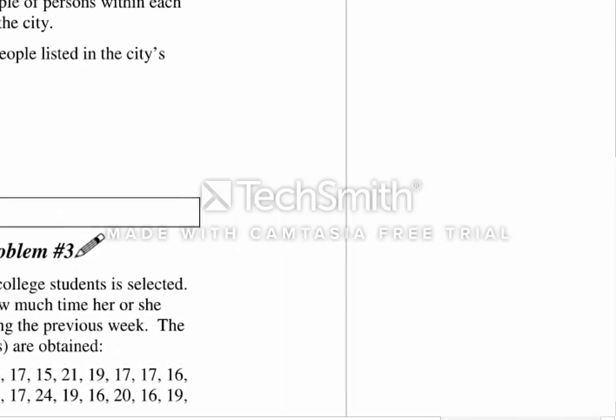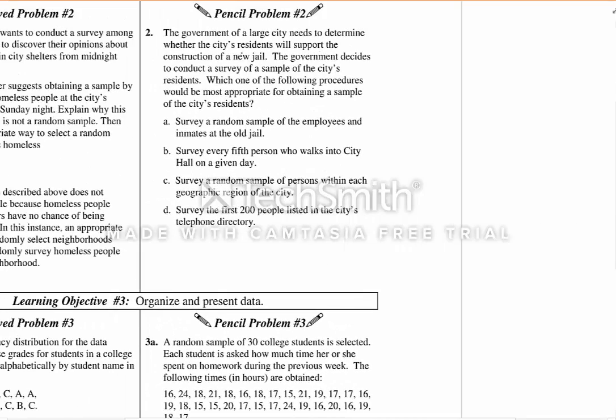Kind of a no-brainer there, but you'll see the problems in your homework that deal with that are pretty similar. Number 2 says, the government of a large city needs to determine whether the city's residents will support the construction of a new jail. The government decides to conduct a survey of a sample of the city's residents. Which one of the following procedures would be most appropriate for obtaining a sample of the city's residents?